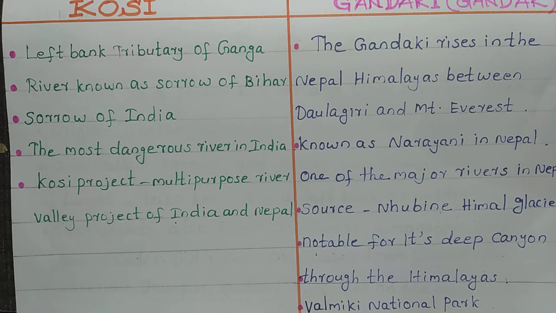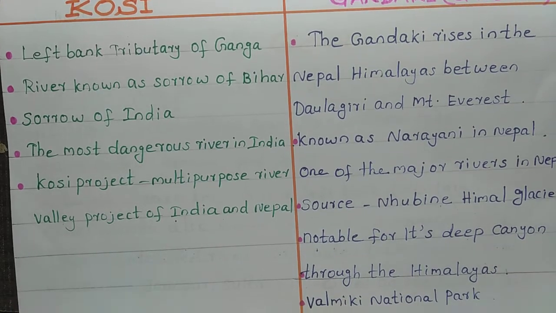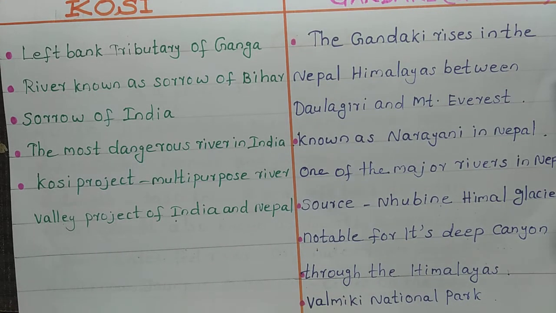Canyon means a gorge, a deep cleft formed by long erosion from a plateau. Valmiki National Park is on the bank of River Gandak.